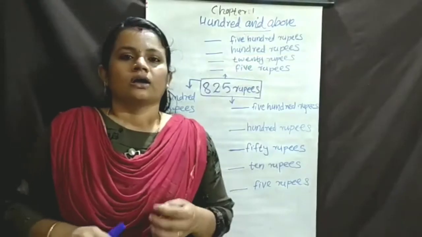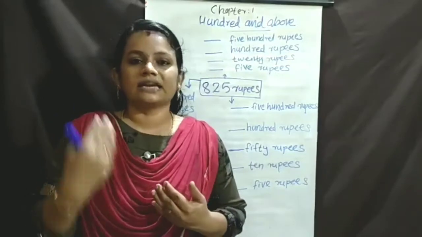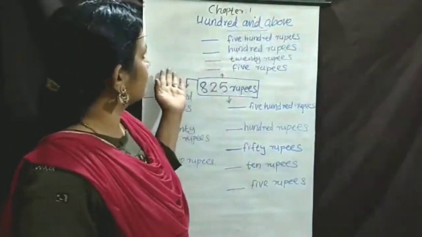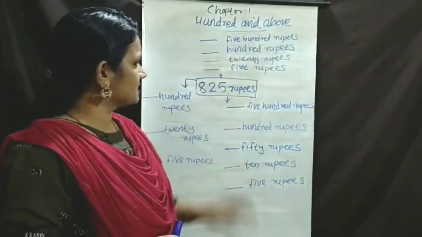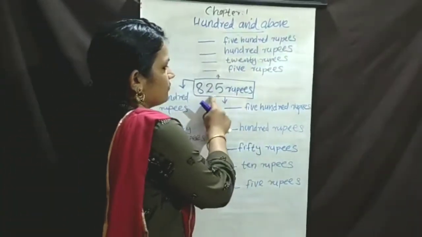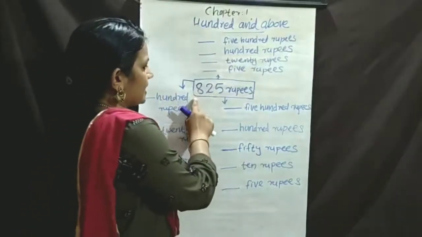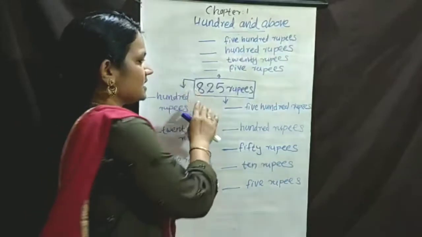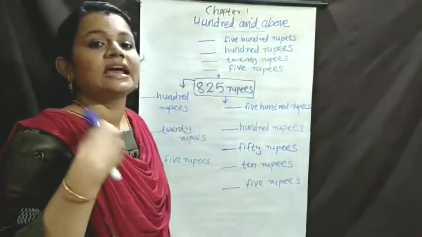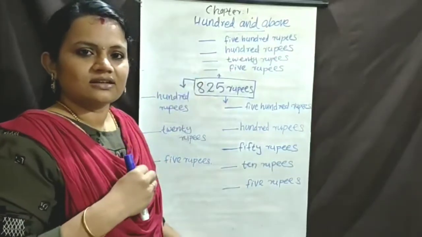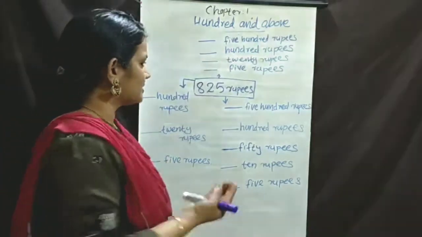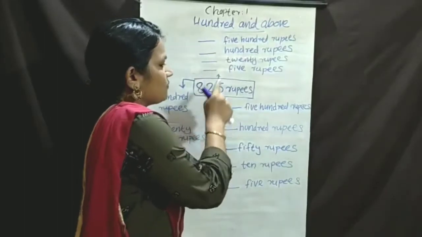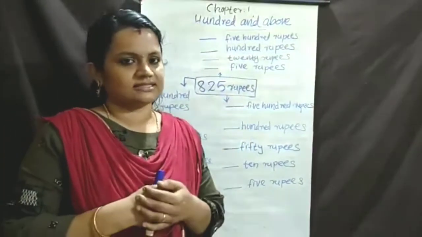Understood? Okay, now we are learning the 3-digit number, how to write in words and figures. The next number is given. 825 rupees. Then how to write this 825 rupees in different ways? We need to write 825 rupees in different ways.